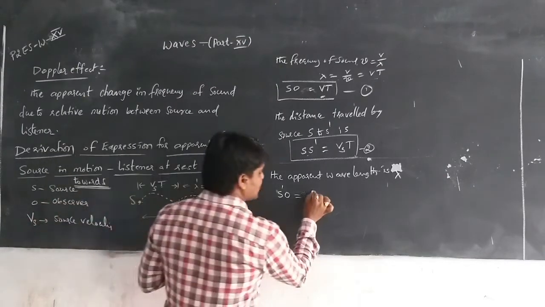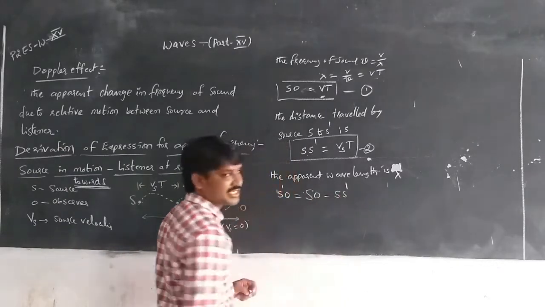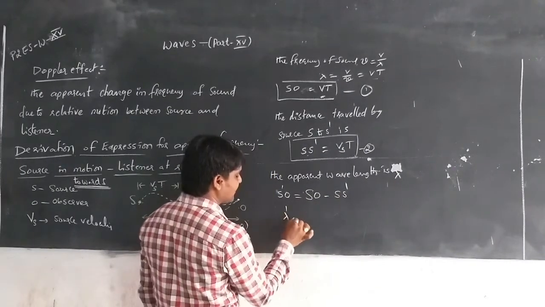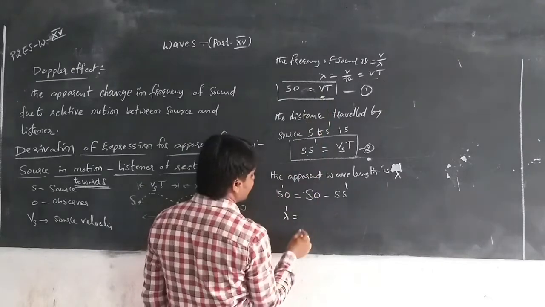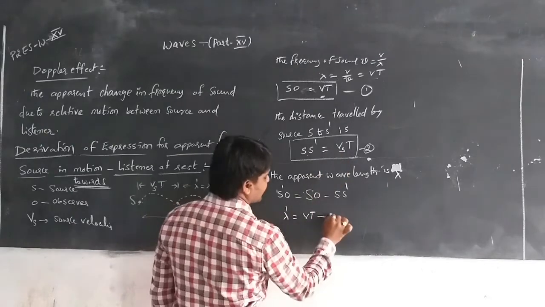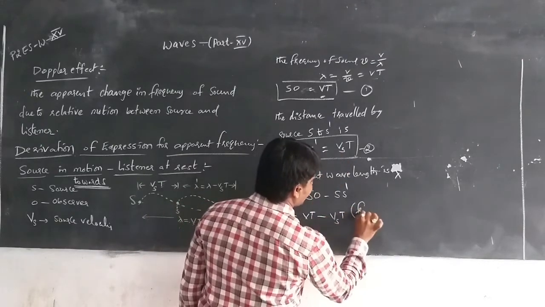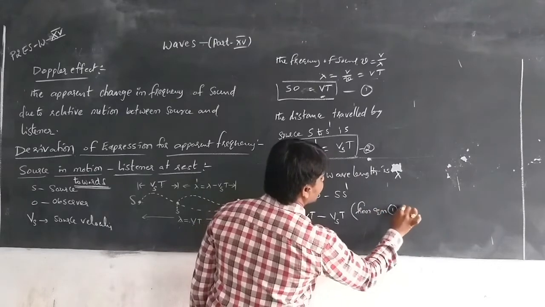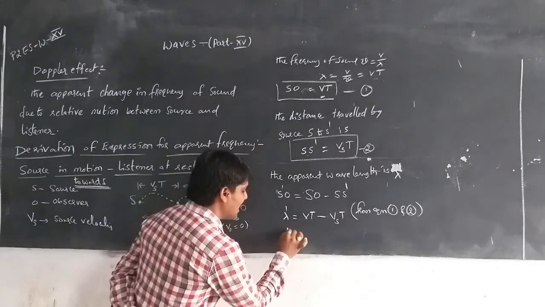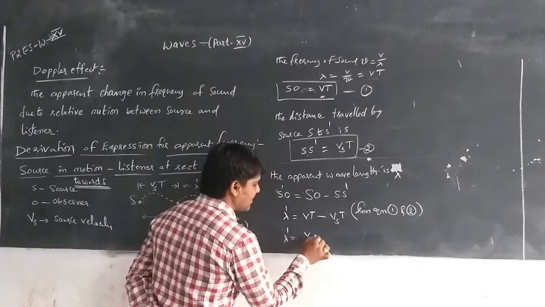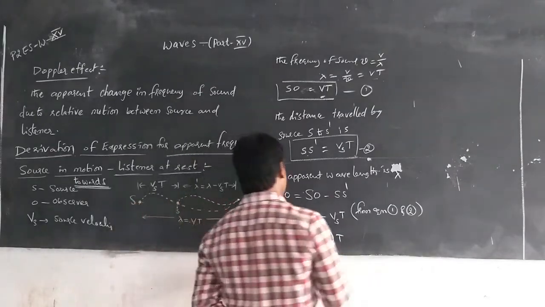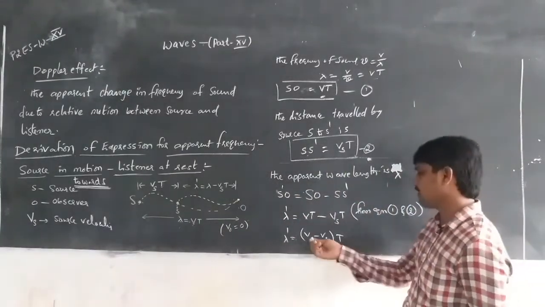We know that S dash O is lambda dash, the apparent wavelength, which is equal to SO, from equation 1, Vt, minus SS dash, which is Vs t. From equations 1 and 2, lambda dash is equal to V minus Vs into T. T is common in both components, so we take it outside.